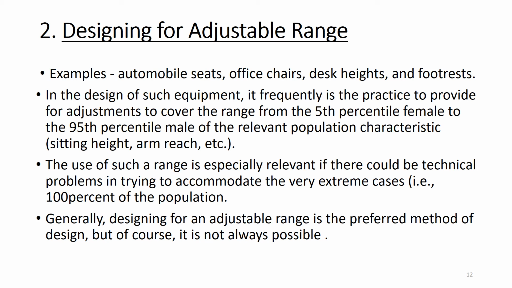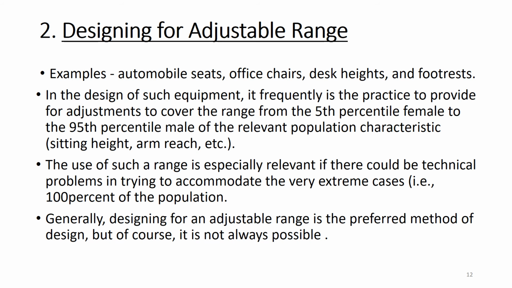In the design of such equipment, it frequently is the practice to provide adjustments to cover the range from 5th percentile female to 95th percentile male of the relevant population characteristics. The best example is that of an office chair. Nowadays most of the office chairs can be height adjustable.